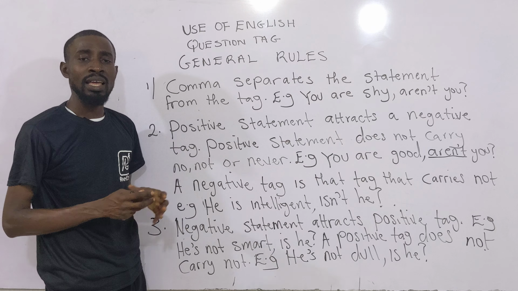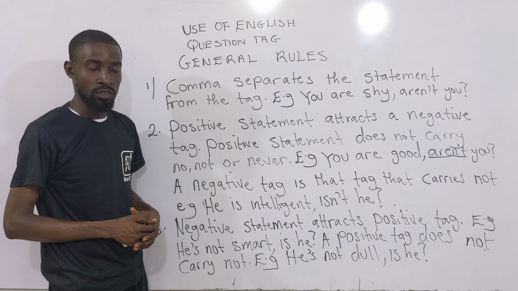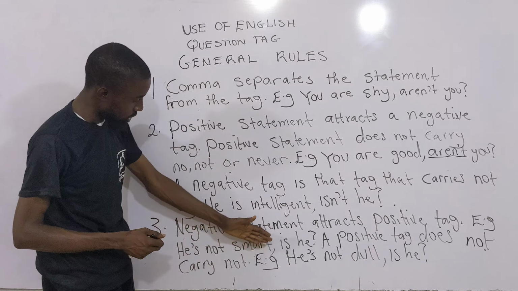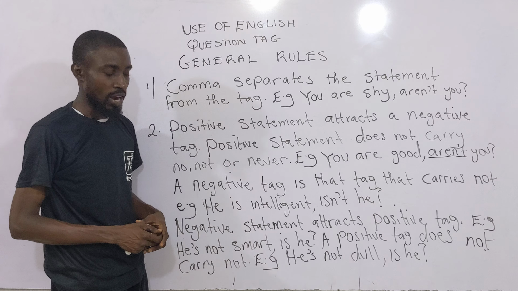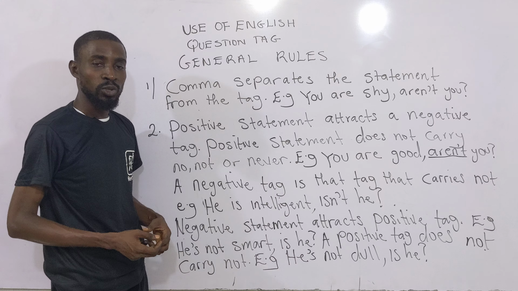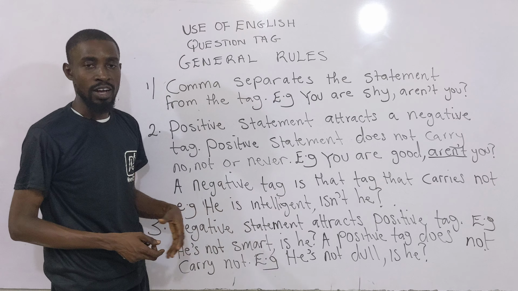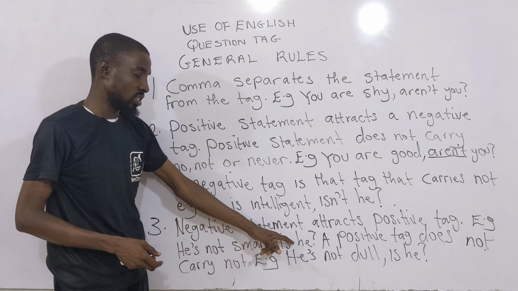If a tag is positive, how do you get to know? There is no not in the tag. As you have the example here, he is not smart. Because there is not in the statement here, it makes it a negative statement. Then the tag that follows must be positive, and it is positive if it doesn't carry not. He is not smart. You have a comma there, as we find in the first rule. He is not smart, is he? So you cannot say he's not smart, isn't he? No. You can't have negative, negative. It must be negative and positive, or positive and negative. So he's not smart, is he?